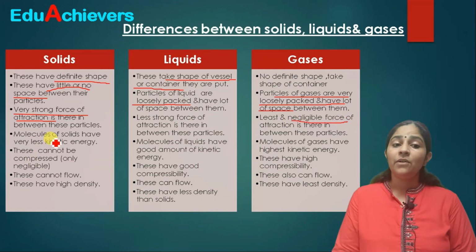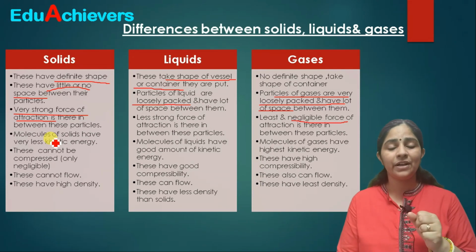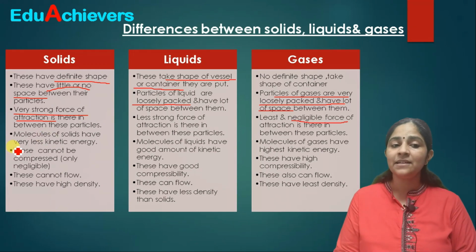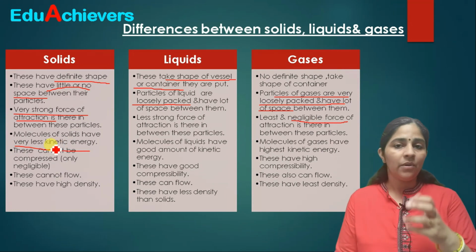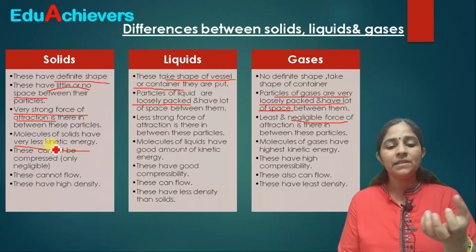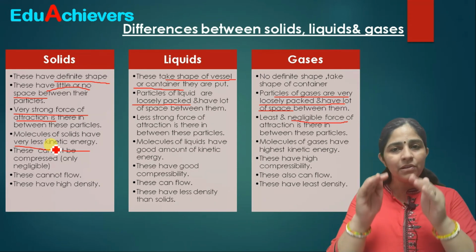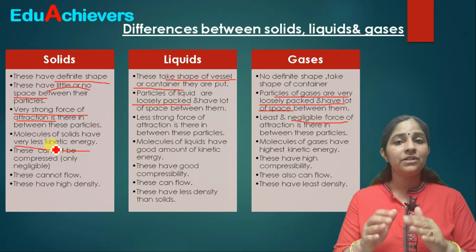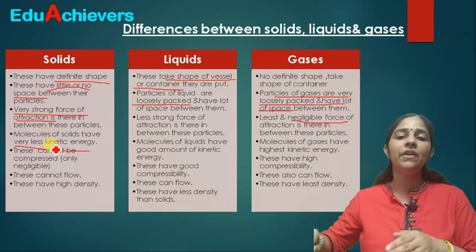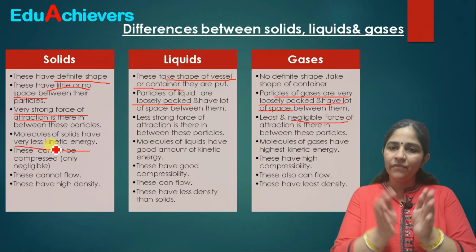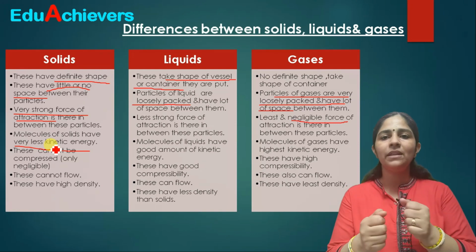Now the next one. The molecules of a solid are held together by a strong force of attraction, and the second reason for their compact shape is that their molecules have very little kinetic energy. Kinetic energy means the energy which enables the particles to move around. So with low kinetic energy, the molecules can only vibrate in their places. They cannot move away from their places. They are compactly packed, with very little space between each other, and they can only vibrate in their places.